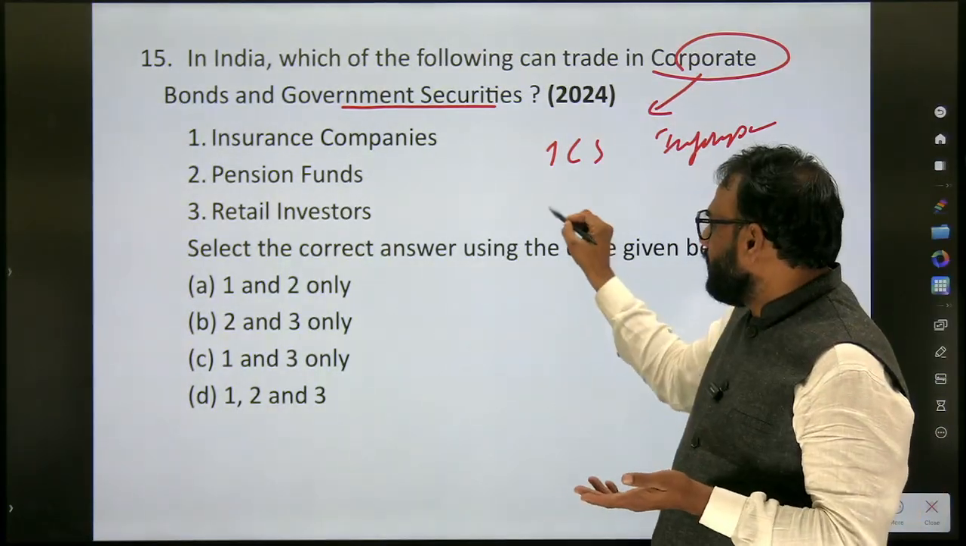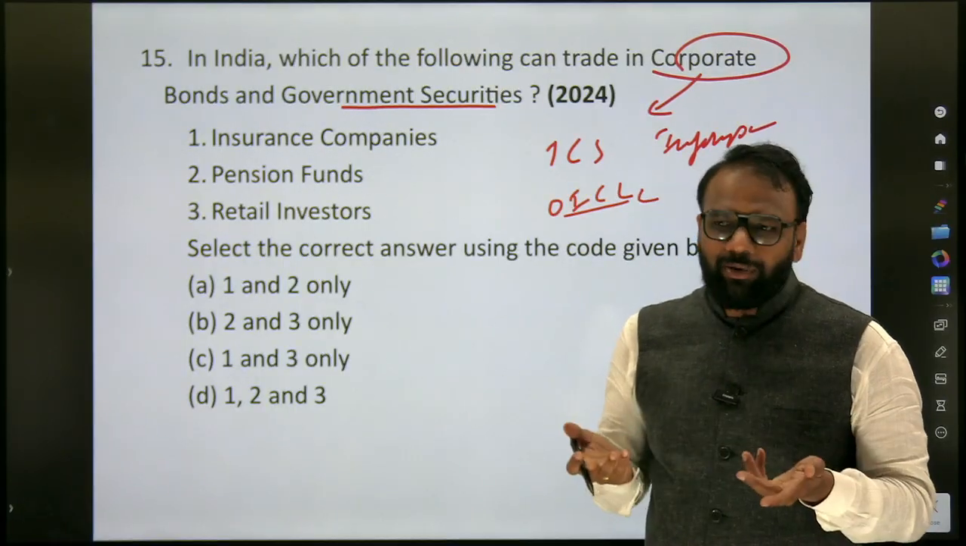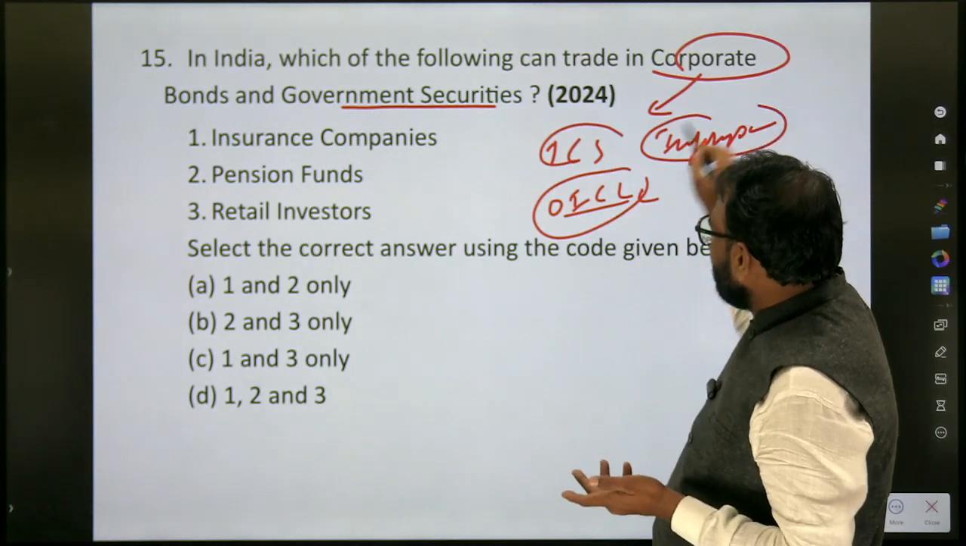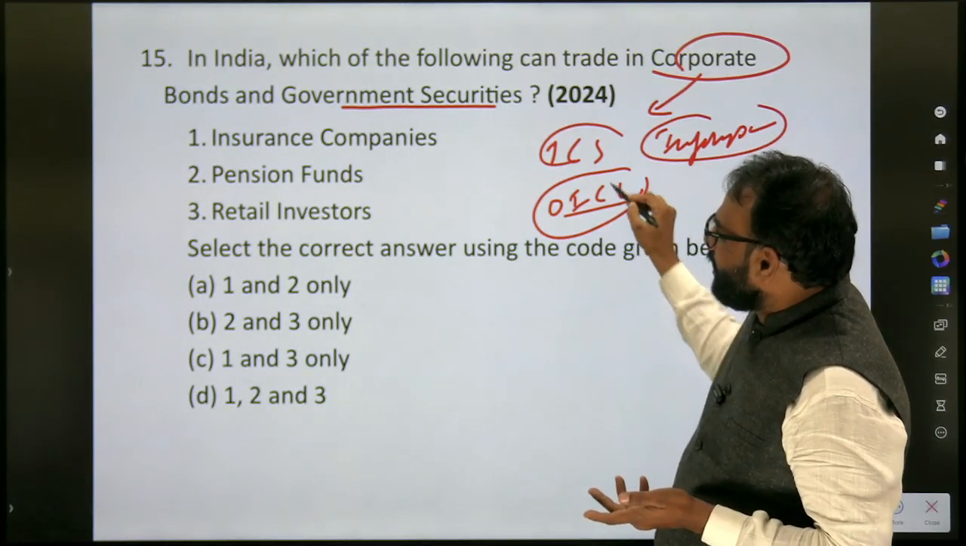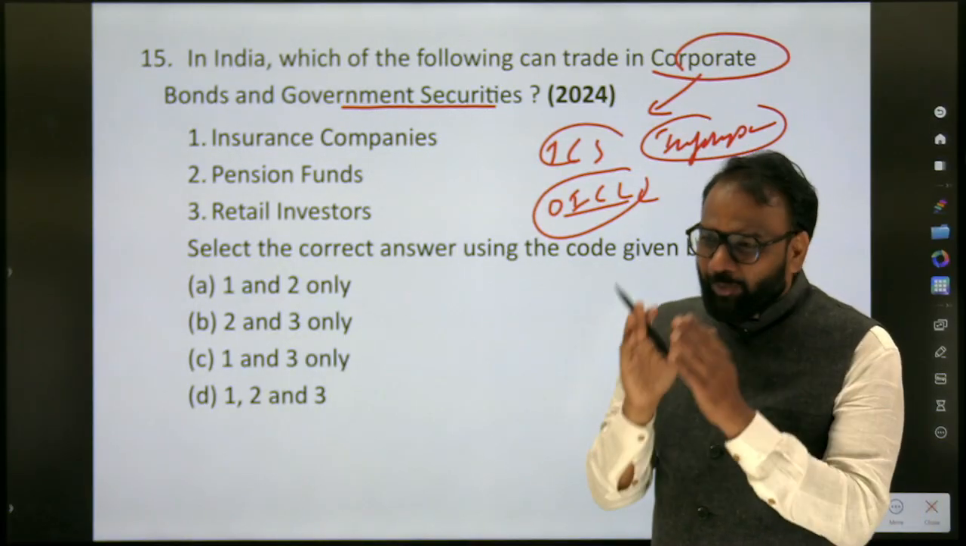Oil India Corporation Limited. It's a government company, a public sector undertaking. So all of them, they are what? Now here, can the OICL bond be called a government security? No, it's a corporate bond itself.